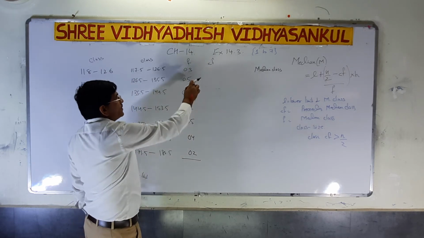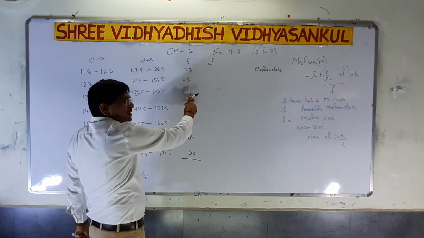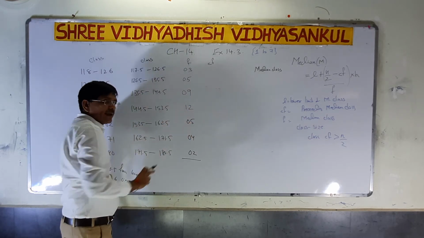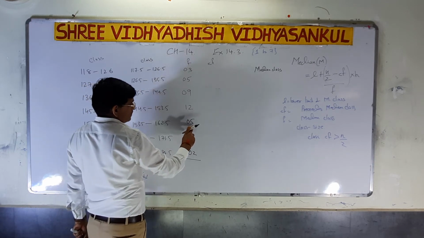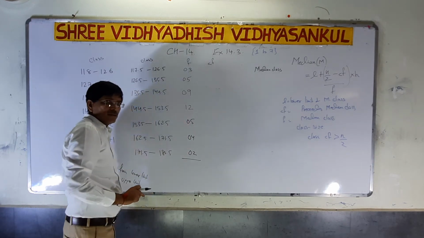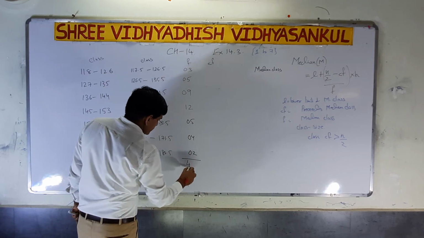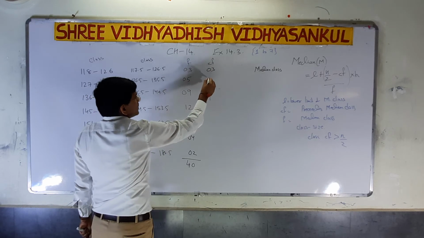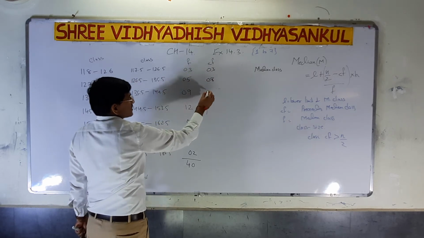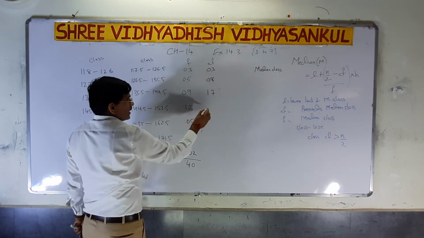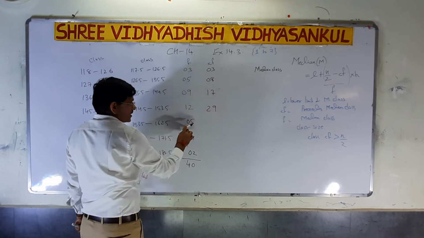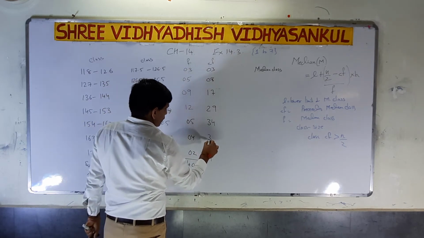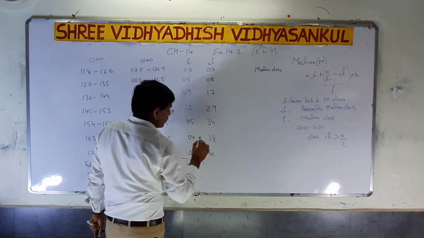Now I have to add this: 5 plus 3, 8, 8 plus 9, 17, 17 plus 12, 29, 29 plus 5, 34, 34 plus 6, that is 40. Now I have to find out CF: 3, 3 plus 5, 8, 8 plus 9, 17, 17 plus 12, 29, 29 plus 5, 34, 34 plus 4, 38, 38 plus 2, 40.